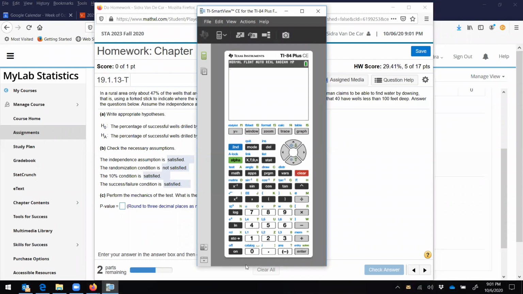I need to move my calculator over, so give me just a second here. I'm just going to stop the share for a minute and move the calculator out of the way because I can't do it with that thing there. Should have done it before, sorry. Okay, now I'm going to share my screen again. All right, there we go.